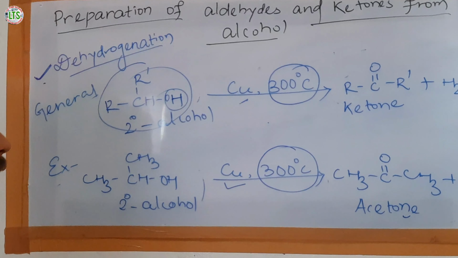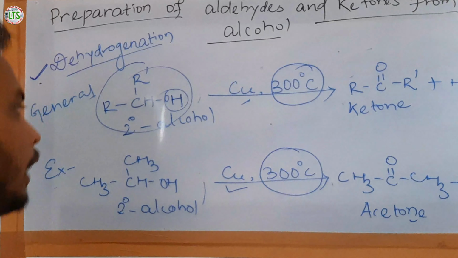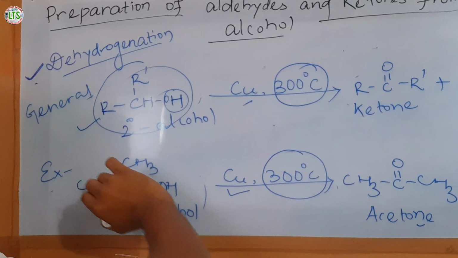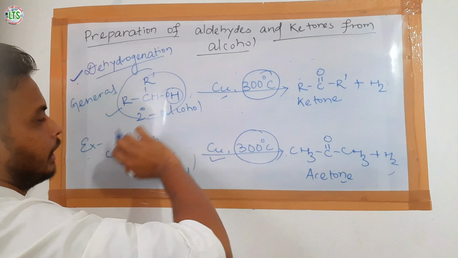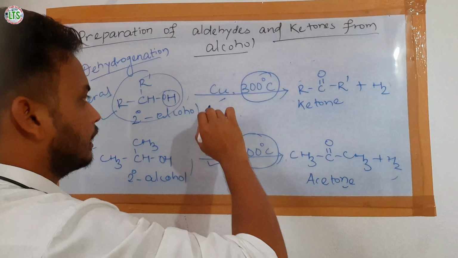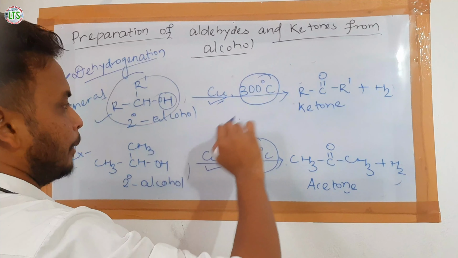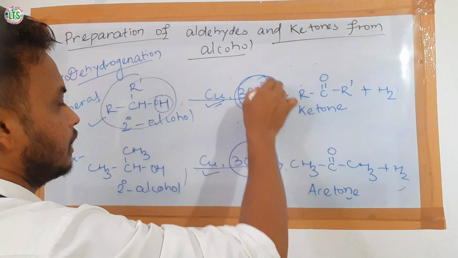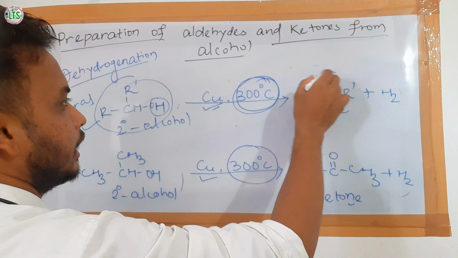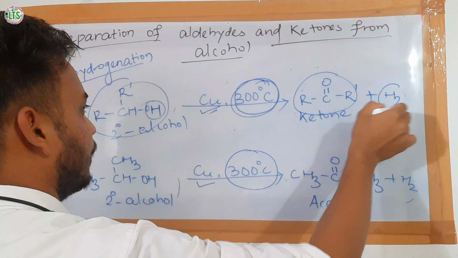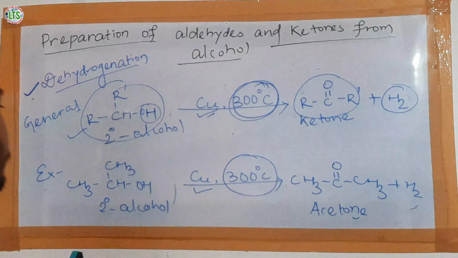When the vapor of this secondary alcohol is passed through copper at a temperature of 300 degrees centigrade, it forms ketone along with a hydrogen molecule.